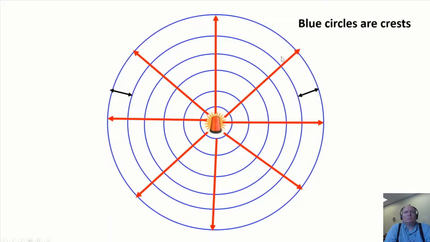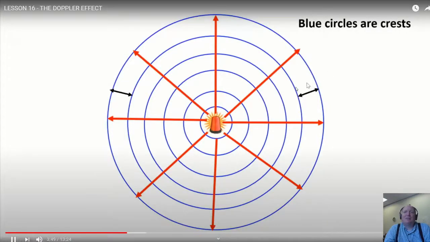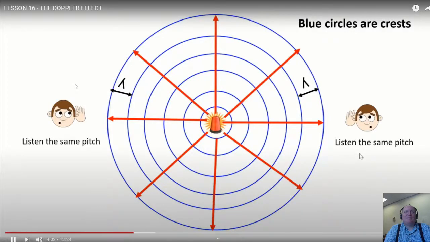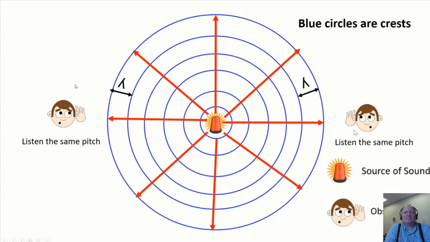These blue circles are the crests, and the distance between them is the wavelength. Some of them aren't quite spaced perfectly, but the point is, yeah, the wavelength is the same everywhere. Now, if I place 2 observers on each side of the sound waves, they are going to listen the same pitch. Yep. Love that. So this is the sound source, and this is the observer.